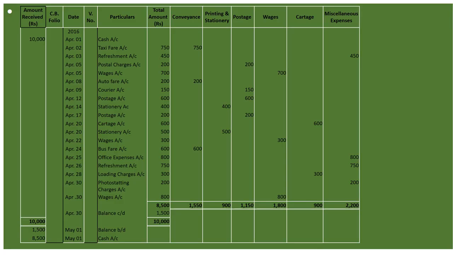Now your homework is you have to do all the questions, practice all the questions in your notebook. Complete your notebook till question number 16 of cash book and practice illustrations as well. Fine, including single column cash book, double column cash book and petty cash book. Fine. And wherever it is necessary to prepare working notes, definitely you will have to prepare that.